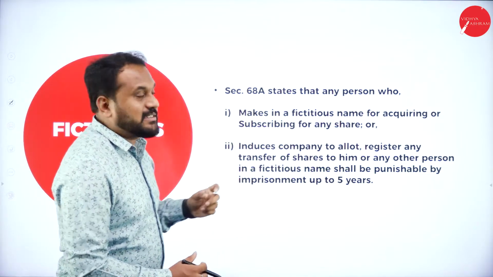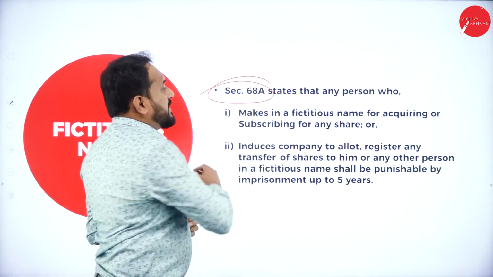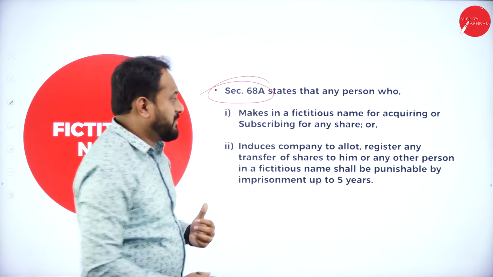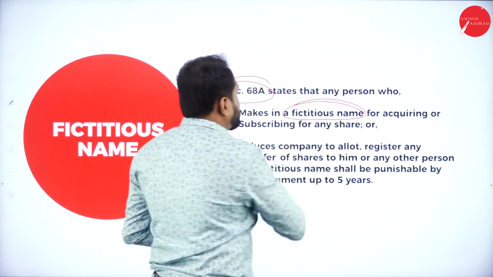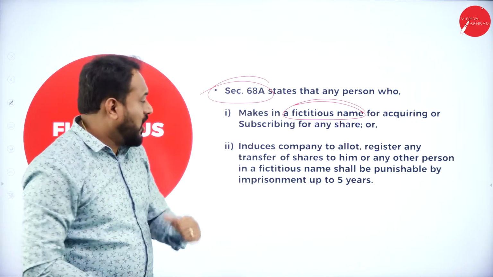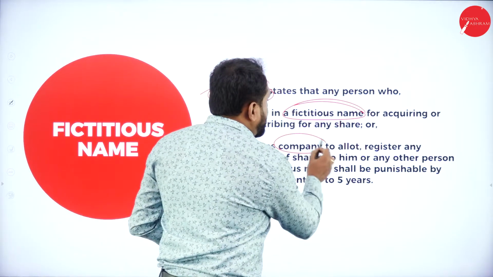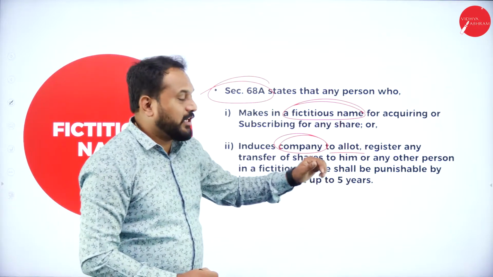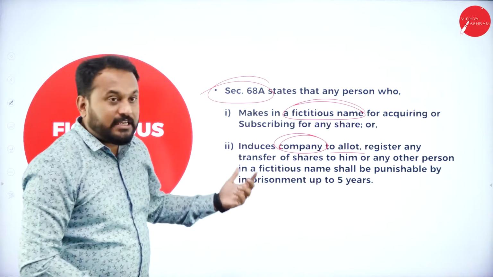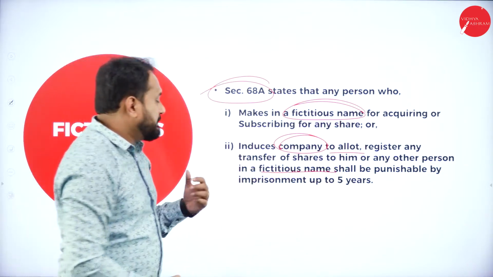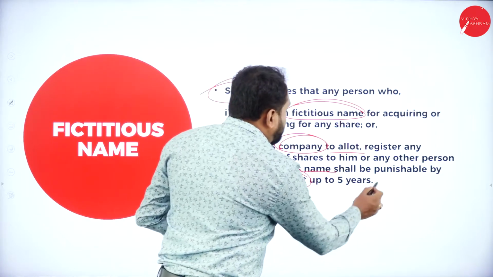Section 68A states that any person who makes an application in a fictitious name for acquiring or subscribing for any share, or induces the company to allot or register any transfer of shares to him or any other person in a fictitious name, shall be punishable by imprisonment up to 5 years.